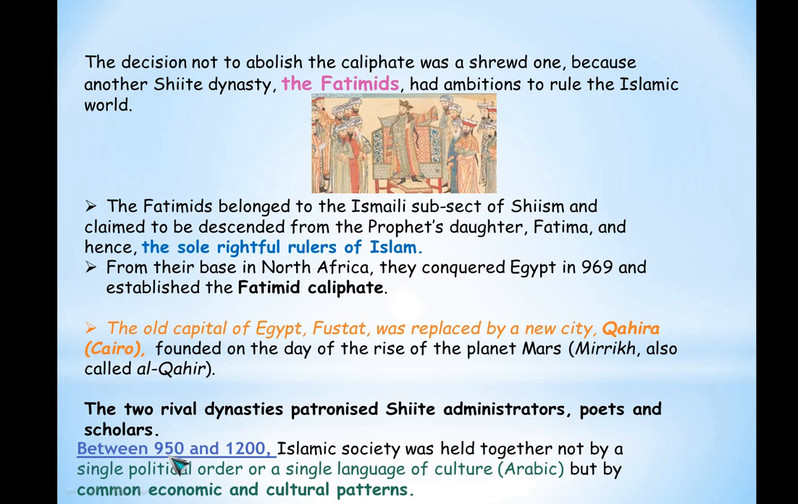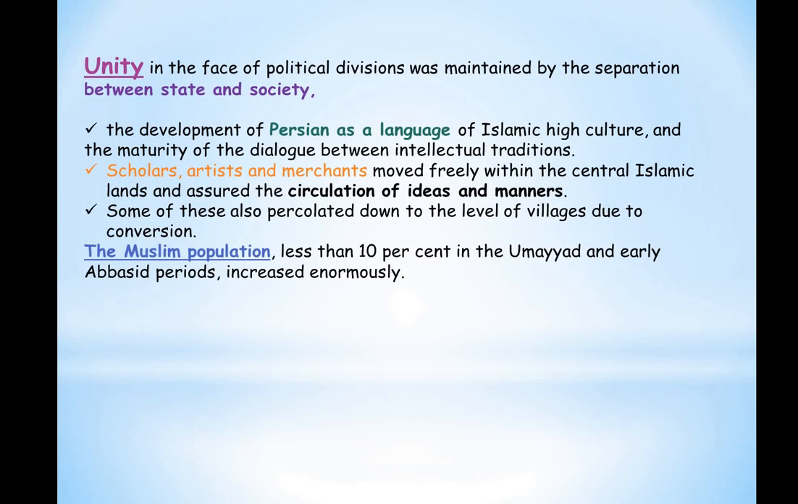Now between 950 and 1200, Islamic society was held together not by a single political power or single language of culture. So earlier they proclaimed that the language of culture was Arabic. So it was not single now. No longer it was single, but by common economic and cultural patterns. Different patterns were there. Diversity was there, but in spite of that, it was common. They shared some commonalities under these two rival dynasties, the Buyid and which other dynasty? Fatimids.